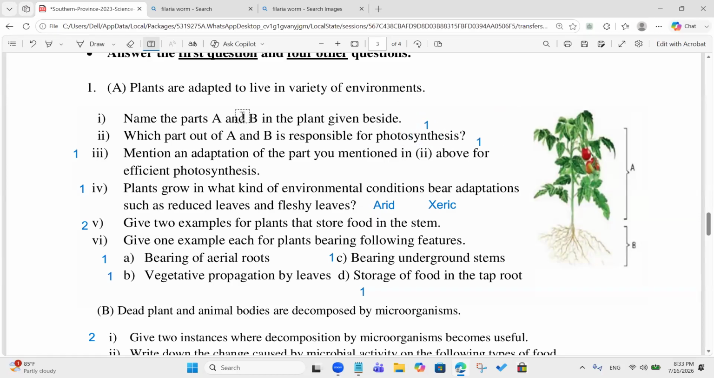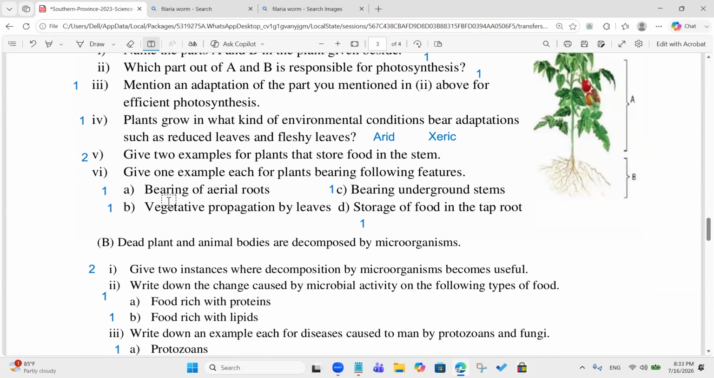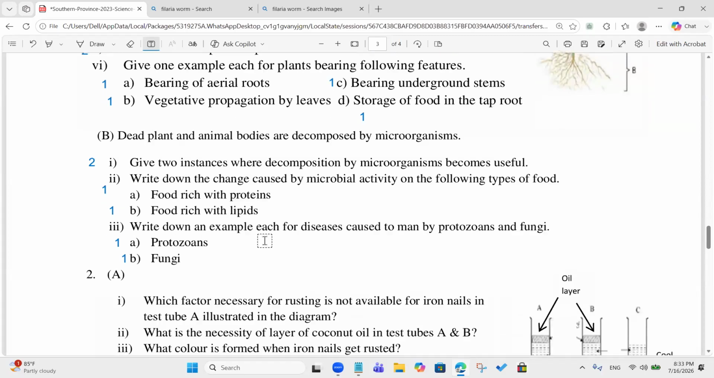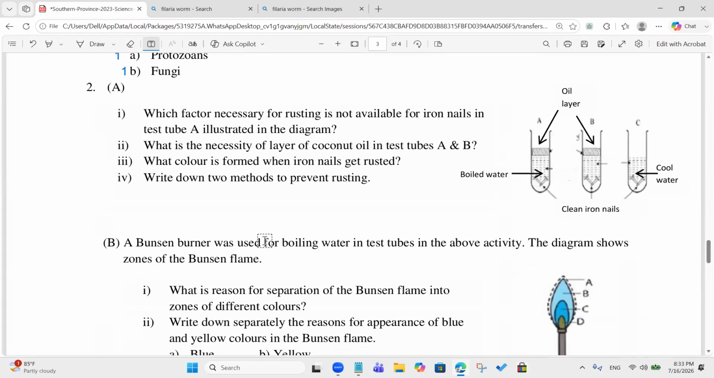You can take 1 mark for this, and then the second one 1 mark, third one 1 mark, fourth one 1 mark, and the fifth one 2 marks, sixth one 4 marks, 1 for each. And the B part, first one 2 marks, second one 1, and third one 1. That's how marks are allocated. So I got 15. Okay, good. Right, shall we go for the second one?